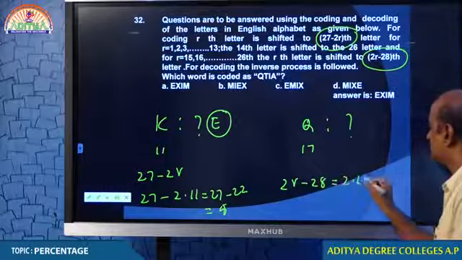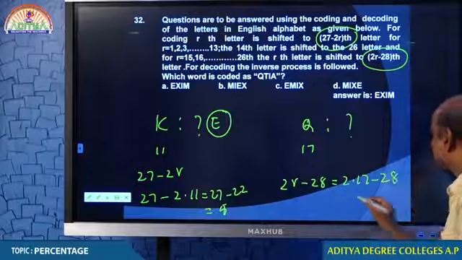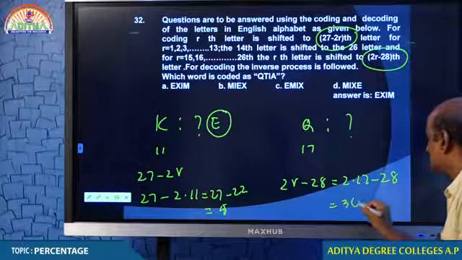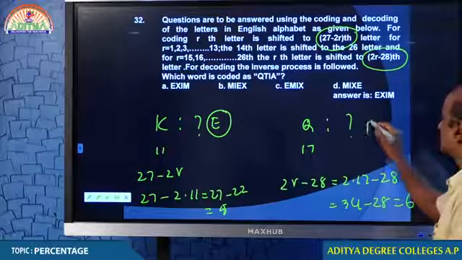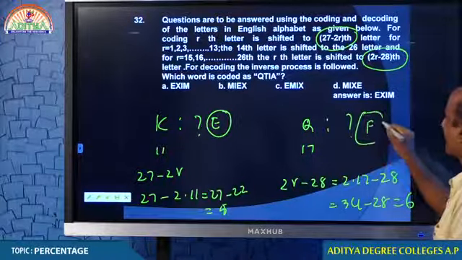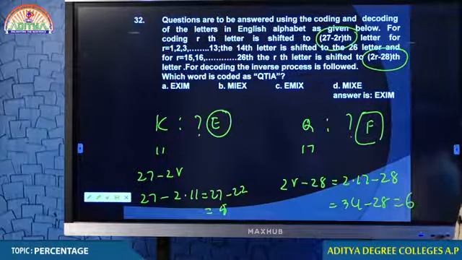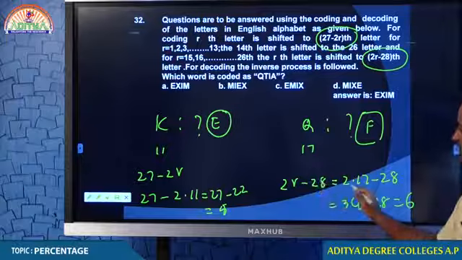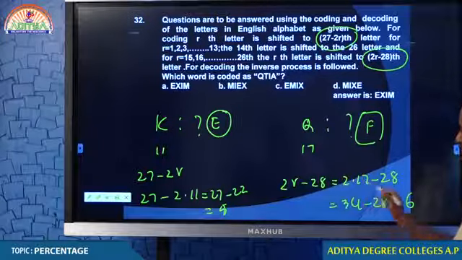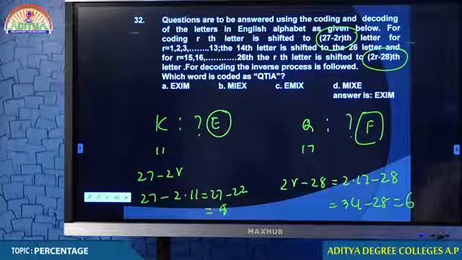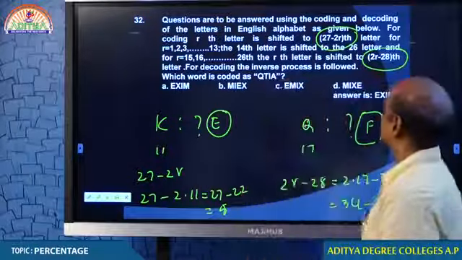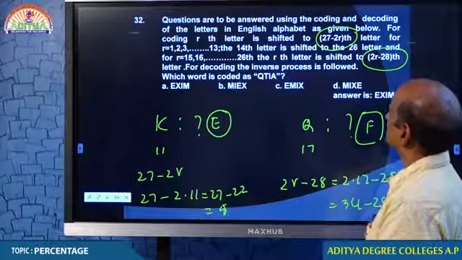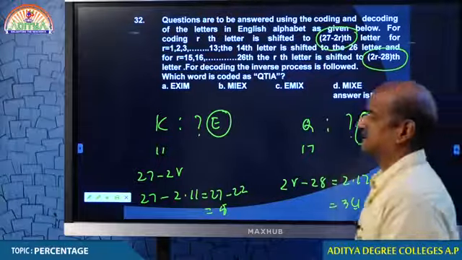So 2 into 17 minus 28, that is 34 minus 28, that is 6. What is the sixth letter? F. And for the 14th letter there is no condition, because the 14th letter is shifted to the 26th letter.